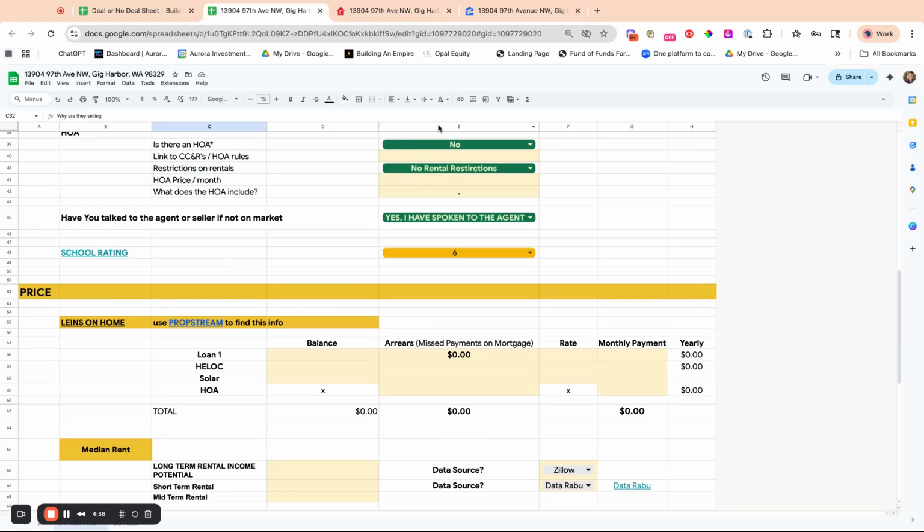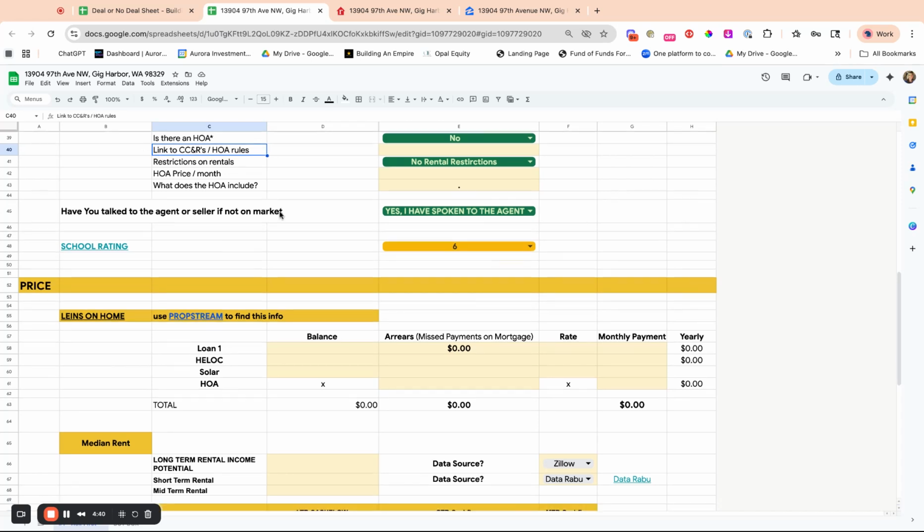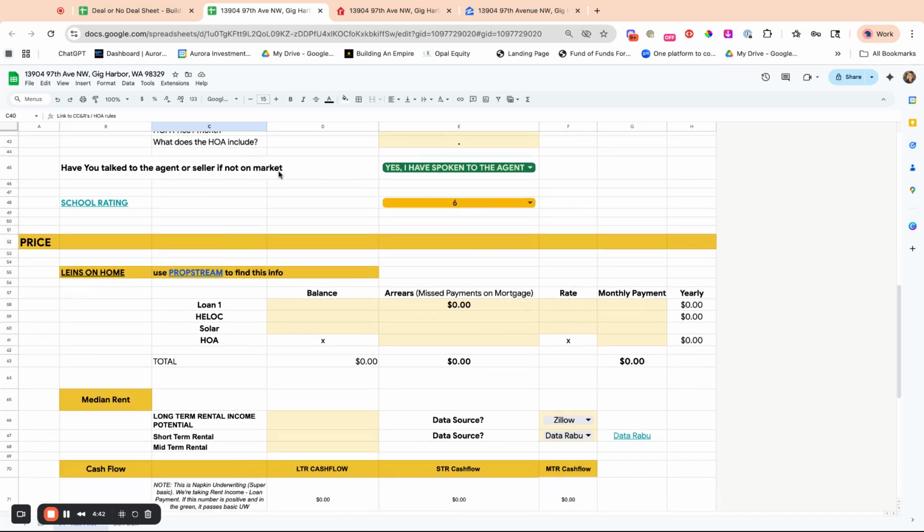I'll leave it there. If there is an HOA, we want to get a link to the CC&R and HOA rules, and find out what the restrictions are and what the price is. Please do not submit deals if you have not spoken to the agent. That's just do not pass go.